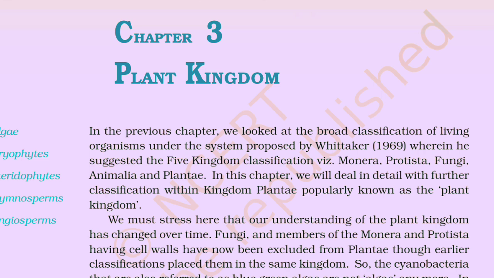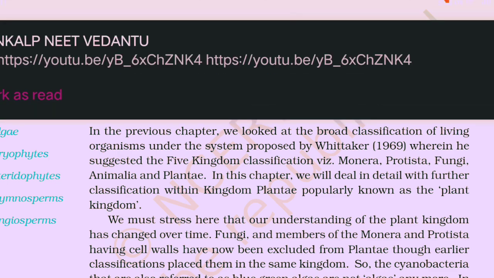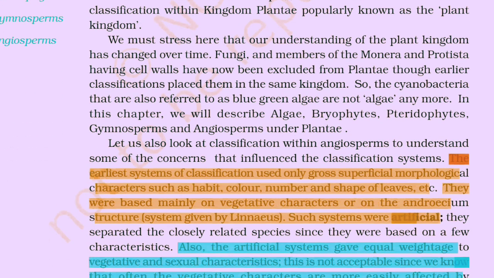We must stress here that our understanding of the plant kingdom has changed over time. Fungi and members of Monera and Protista having cell wall have now been excluded from Plantae, though earlier classifications placed them in the same kingdom. So the cyanobacteria, that are also referred to as blue-green algae, are not algae anymore. In this chapter, we will describe algae, bryophyte, pteridophyte, gymnosperm, and angiosperm under Plantae.